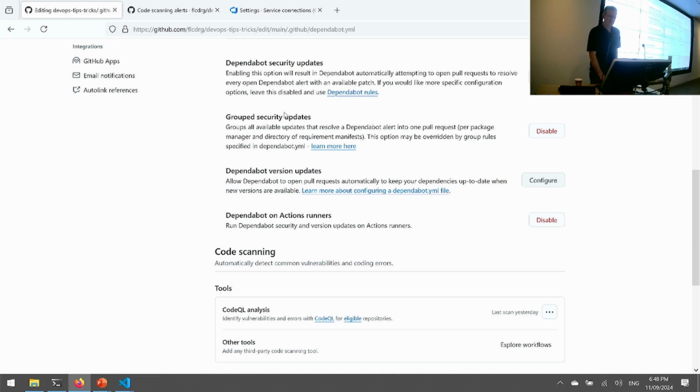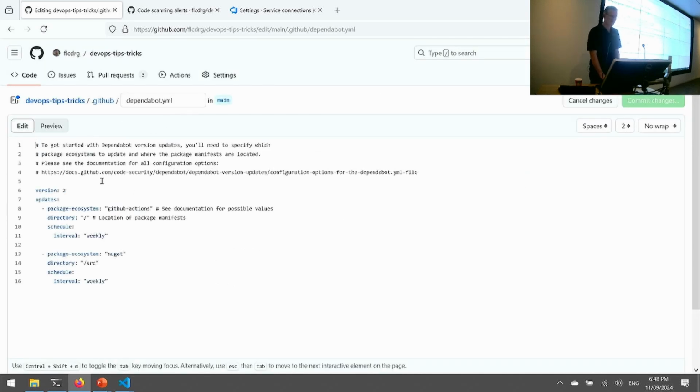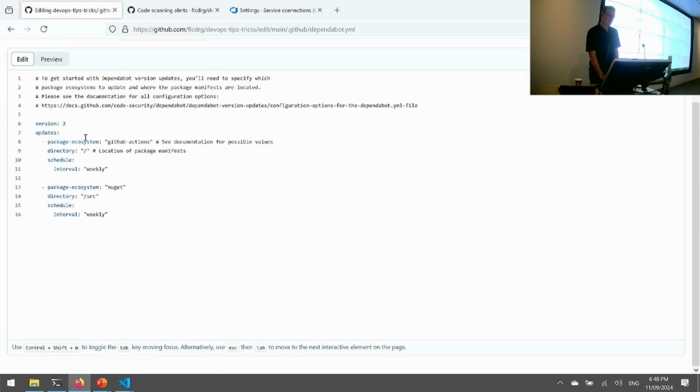If I go in here and configure this one, I've already done this. This actually commits a file, dependabot.yaml. And this is where I can say, these particular package ecosystems, as it calls them, I want you to look for new versions of those packages. So for GitHub Actions, let me know if new versions of any of those actions in my workflows come out. So when John releases his dodgy one, I'll get a PR that comes up saying, please upgrade to John's dodgy version of the Bitcoin miner task.